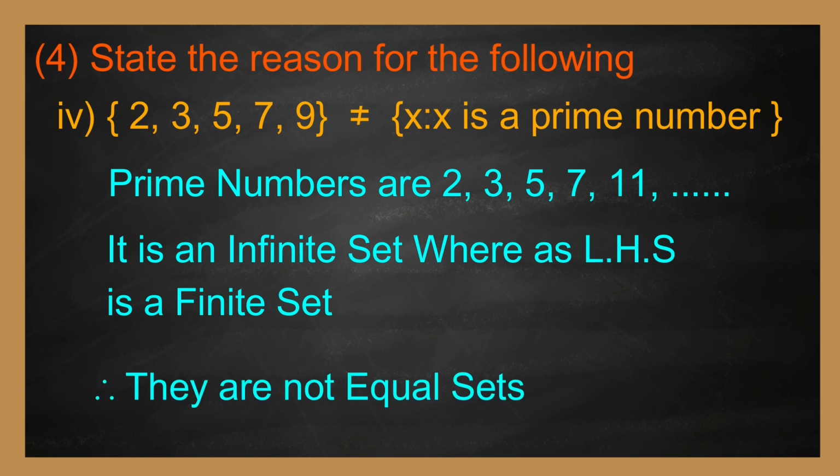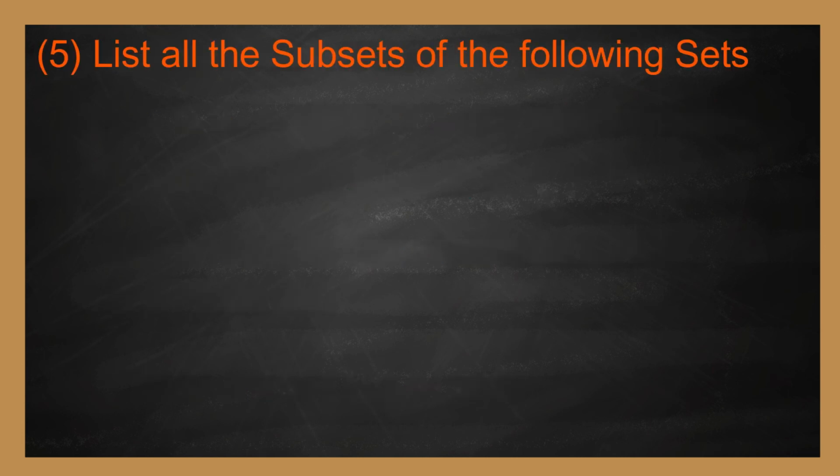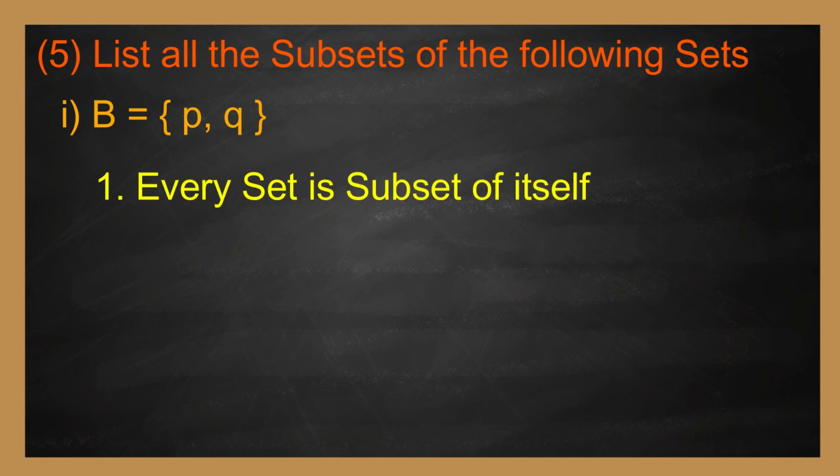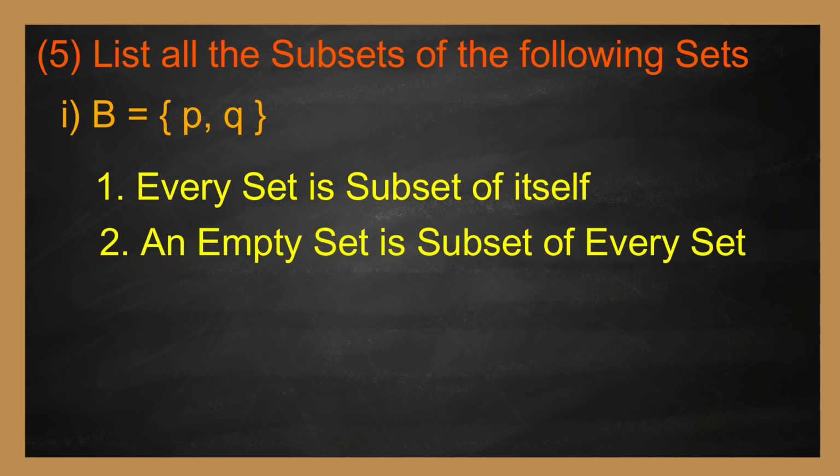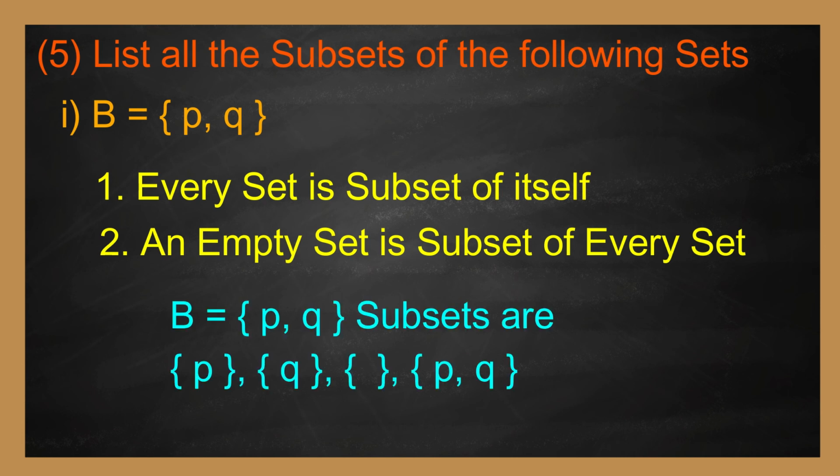Fifth question. List all the subsets of the following sets. Number 1. B equals {P, Q}. Children, always remember that every set is a subset of itself and the empty set is a subset of every set. Therefore, for B equals {P, Q}, the subsets are {P}, {Q}, the empty set, and {P, Q}.